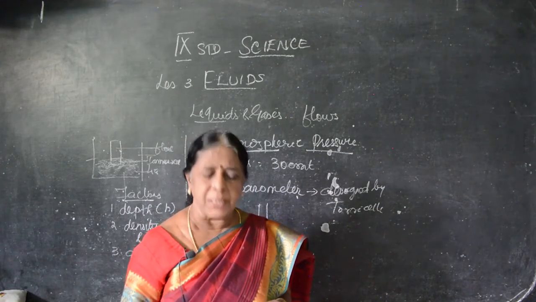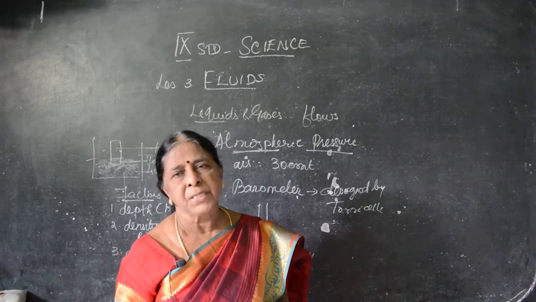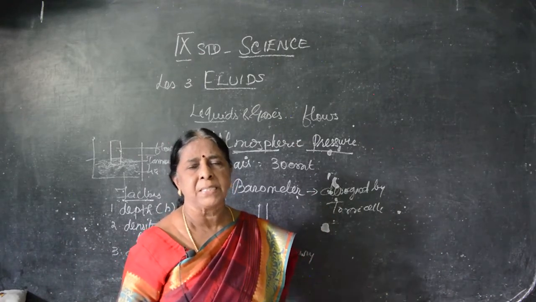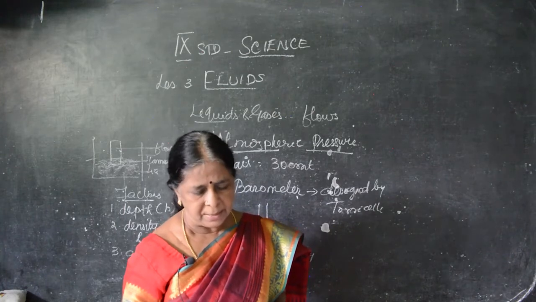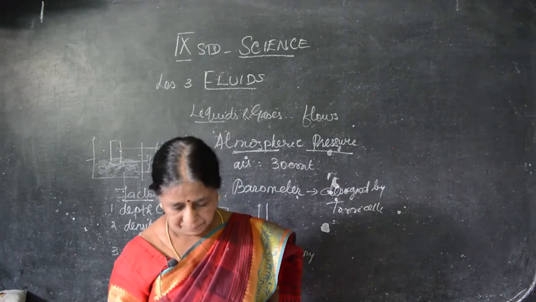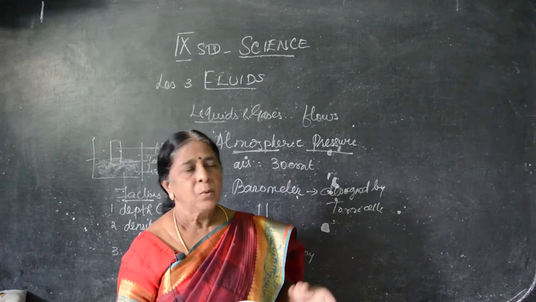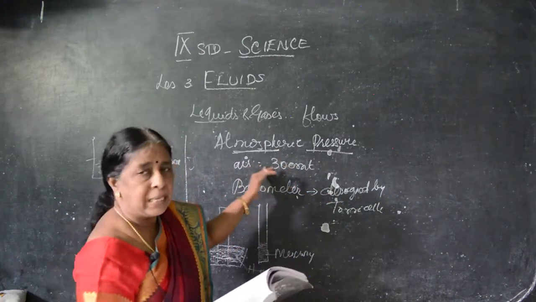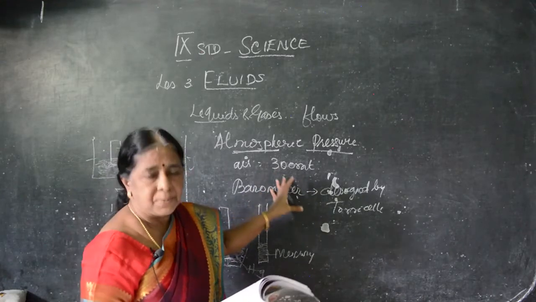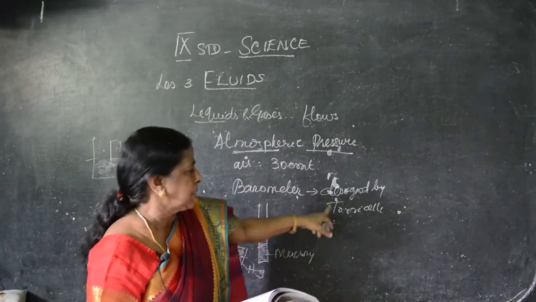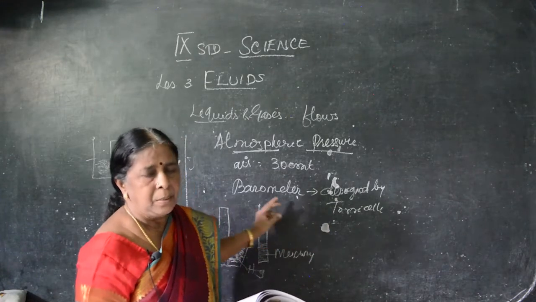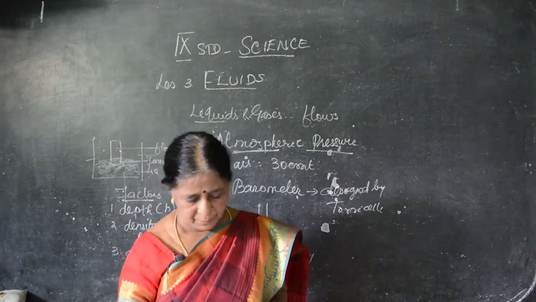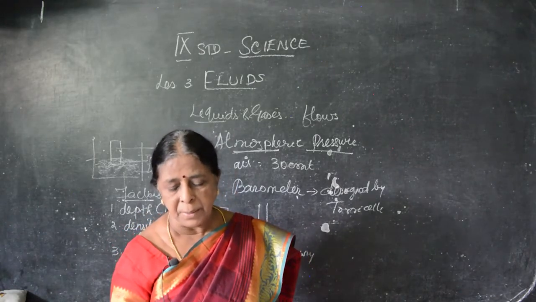This type of instrument can be used in the lab or at a weather station. We can find a barometer in the lab or in the weather station, where they give the weather report. They are using this barometer. Okay, now gases exert pressure, that is atmospheric pressure. The air around us extends about 300 meters. It is found by the instrument barometer, designed by Torricelli. Mercury is the main thing there. Mercury is a liquid metal.